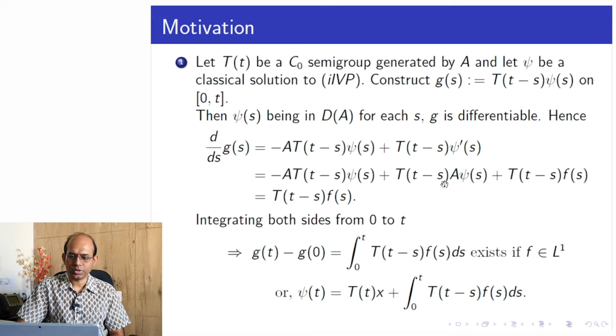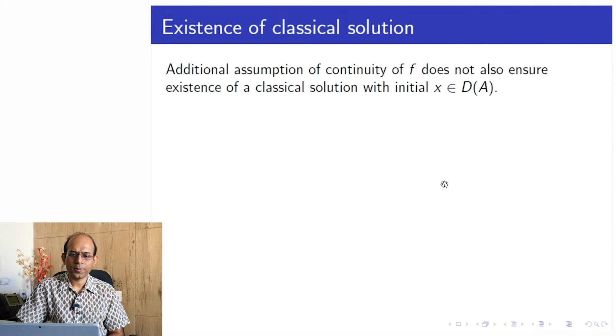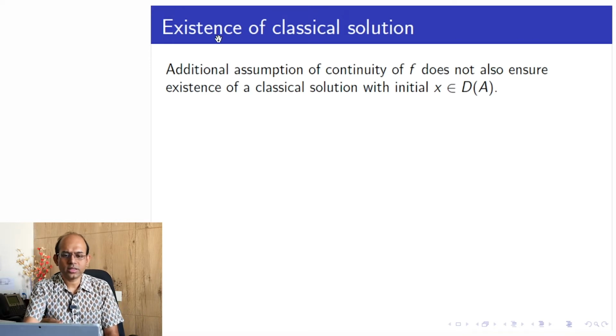So this part we have already discussed earlier. Existence of a classical solution is what we are going to discuss today.